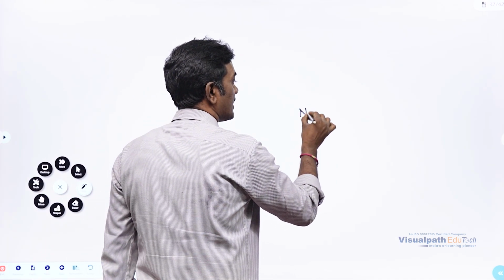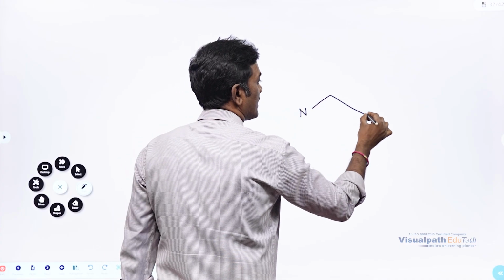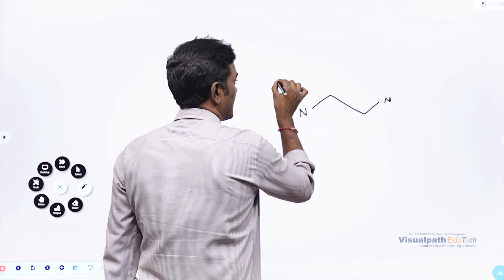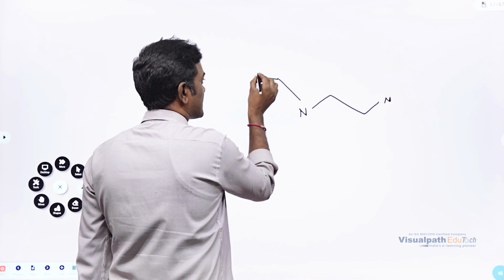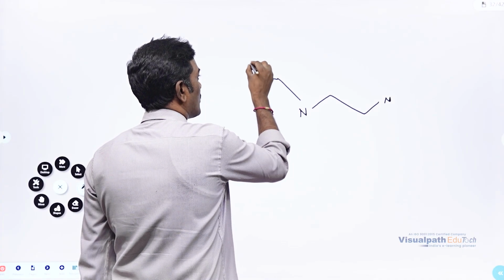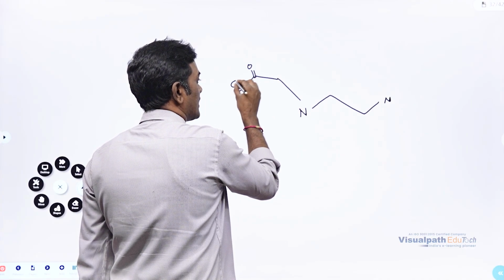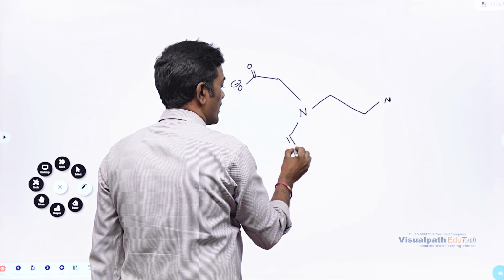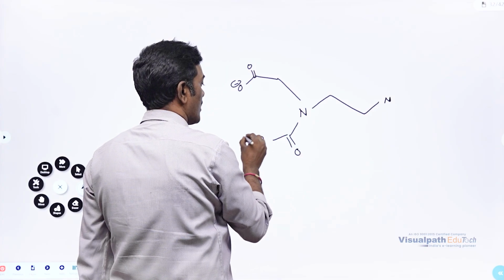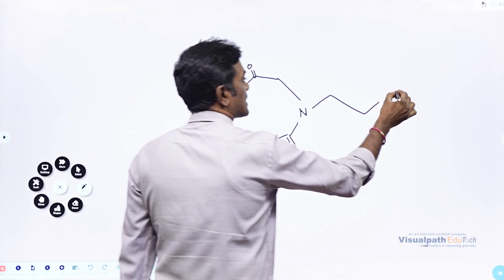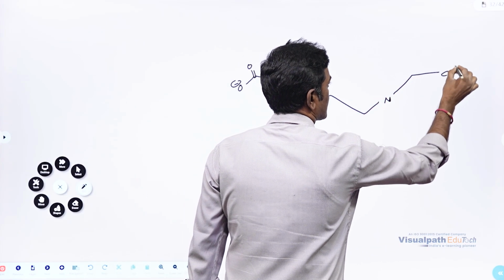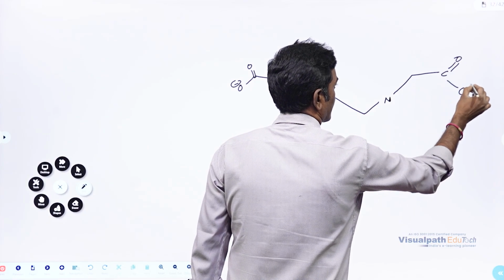Ethylene diamine tetraacetate, with COO minus groups. How many binding sites? 6 binding sites, as we have discussed.